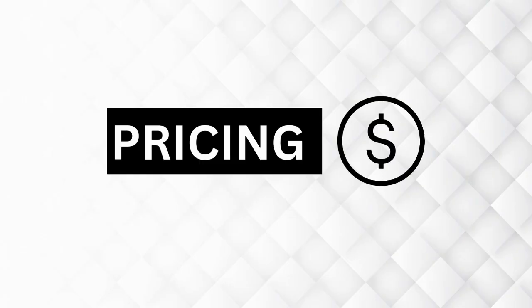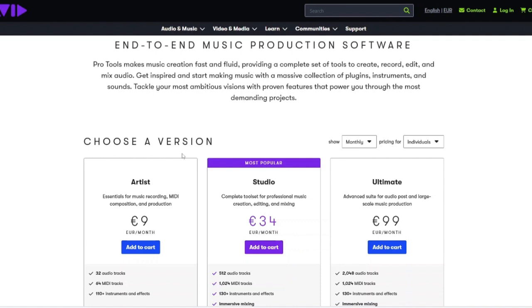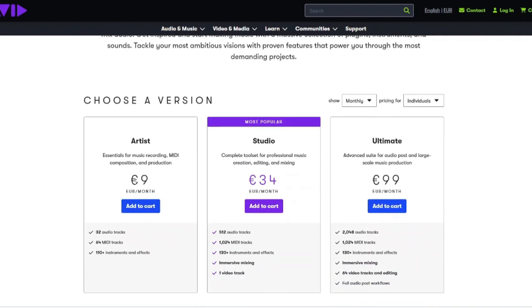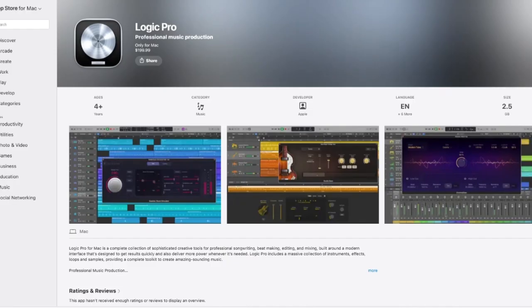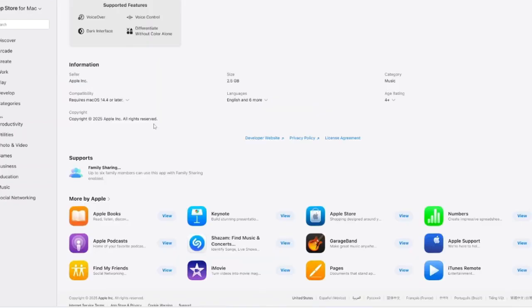Now, what is the pricing like? Pro Tools has an artist version, a studio version, and an ultimate version. It costs €9 per month for the artist version, €34 per month for studio, and $99 for the ultimate. Now, if you want to do an annual payment, then you get a slash in the amount you're paying. For Logic Pro, it is only for Mac and it costs $199.99 on the App Store for Mac. I believe if you want to do a subscription on the iPad, there's a separate subscription for that.